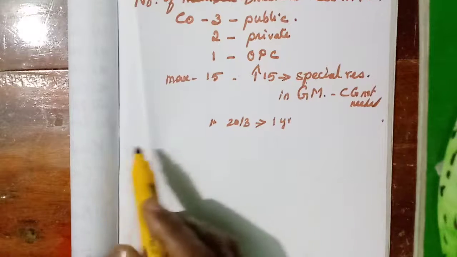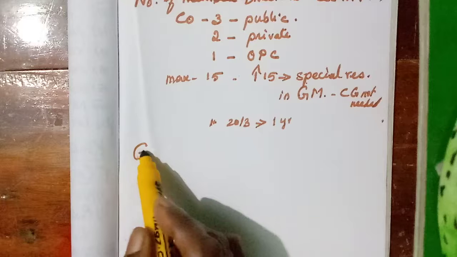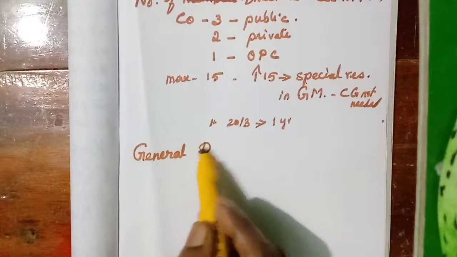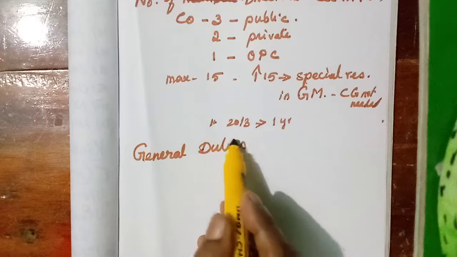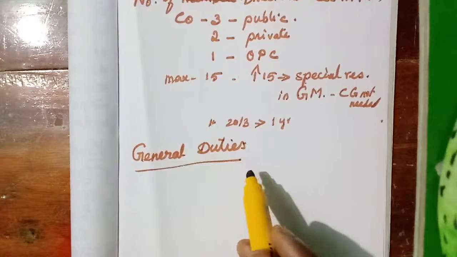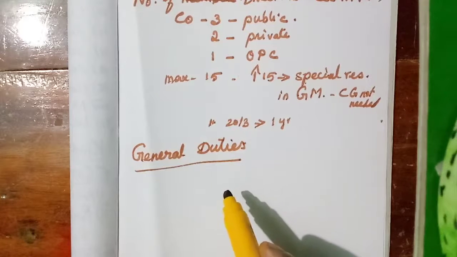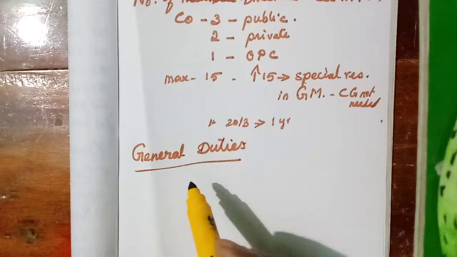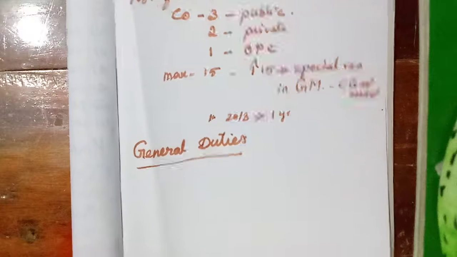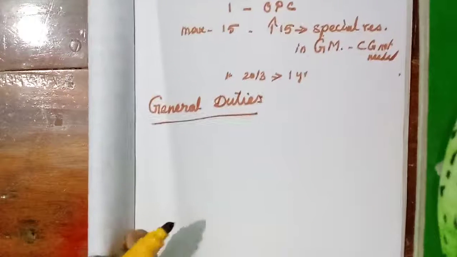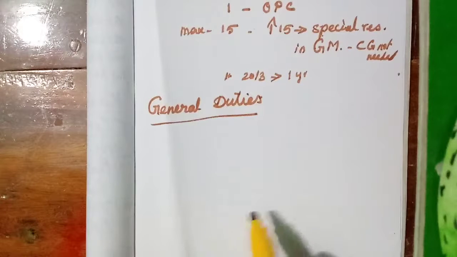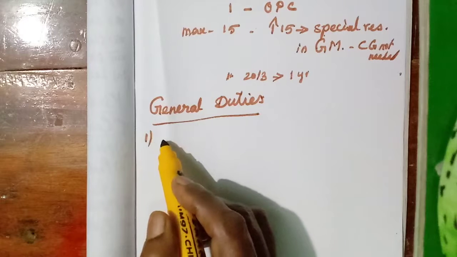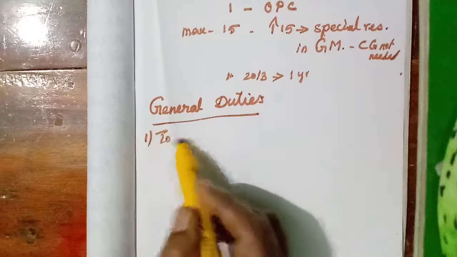Now, we will see the next heading, the general duties of the directors. General duties, particular duties are given. The overall duties of a director are very essential and compulsory for all the directors of a company to understand what they have to do. The main first general duty is to act in good faith.